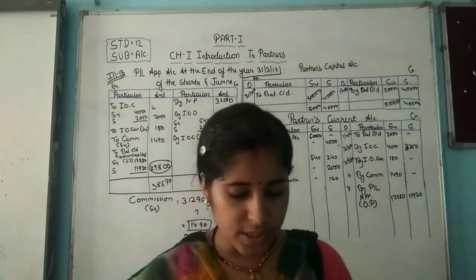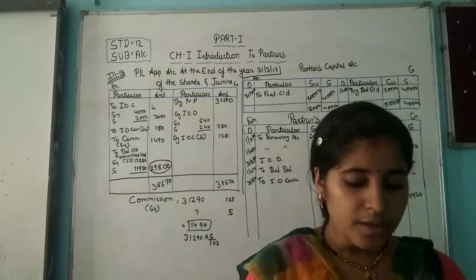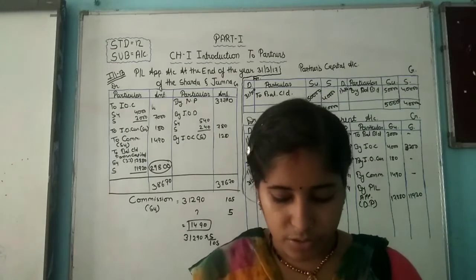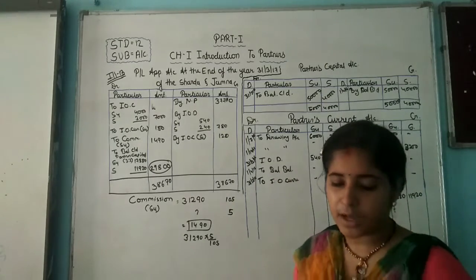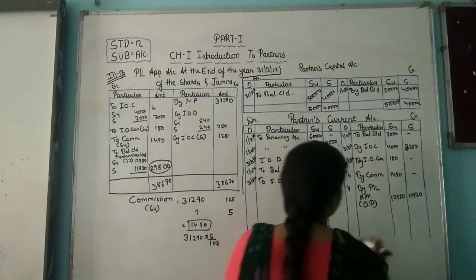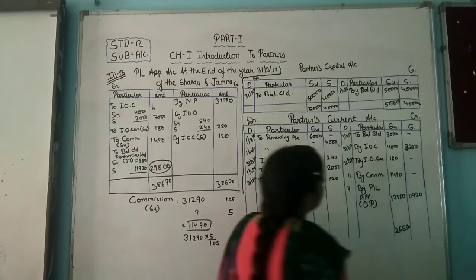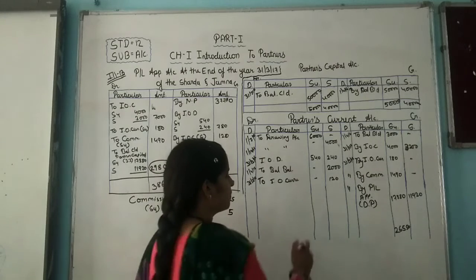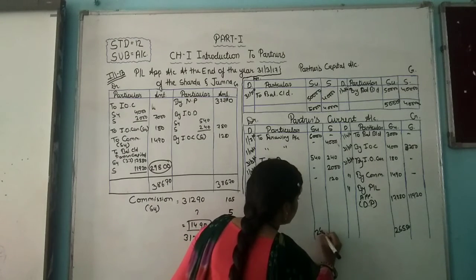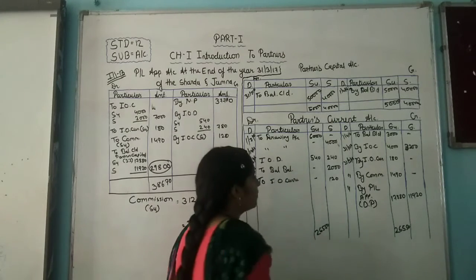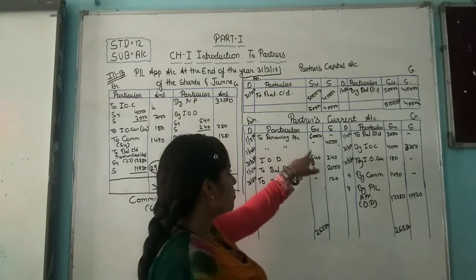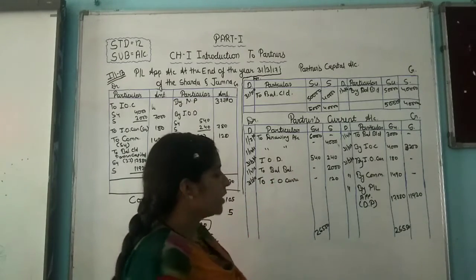Now we are closing this account, partners current account. So here partners current account 26,550 for the Sudhanshu. Okay, 26,550. So here we are reducing this amount 6,540.